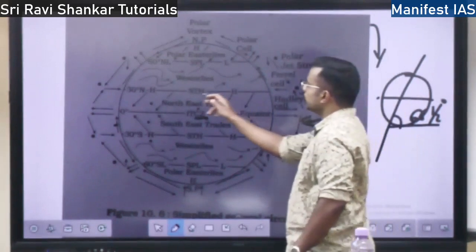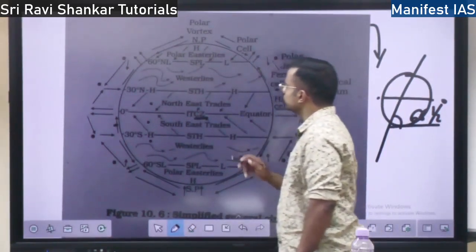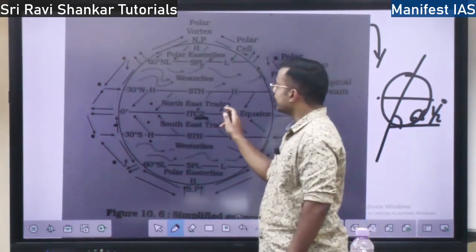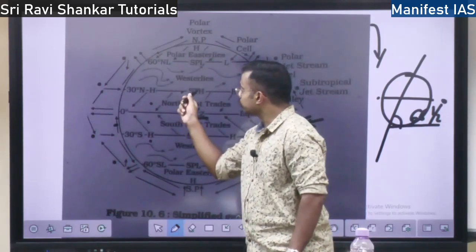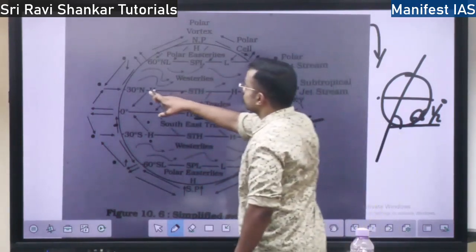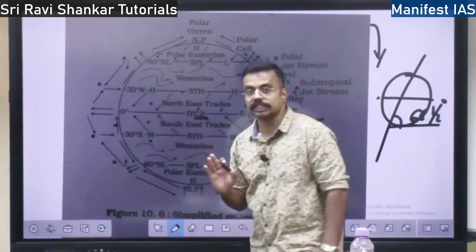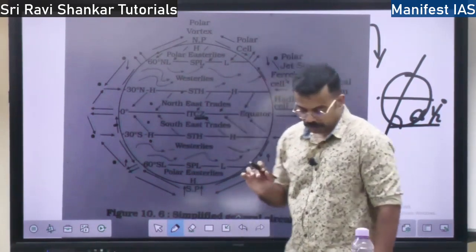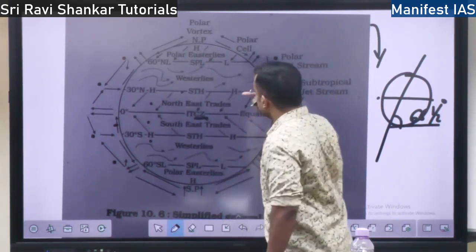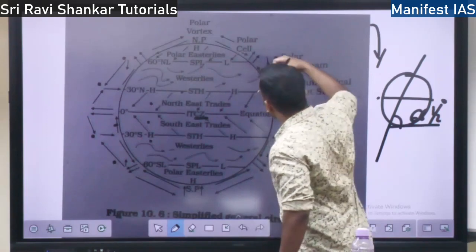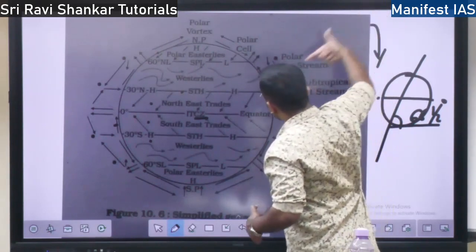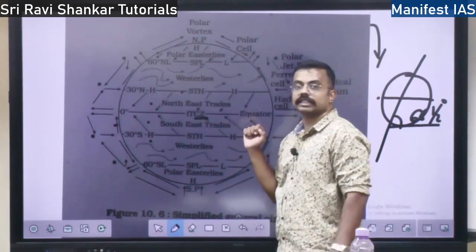Okay. So here from 30 degrees north and 30 degrees south, the wind is moving towards 0 degrees. That is called the northeastern trade winds. So the wind from the subtropical high, I told you, moves from high pressure to low pressure. From the high pressure region of 30 degrees north and south, it is moving towards the low pressure region of 0 degrees. In the northern hemisphere it is called the northeast trade, because it is coming from the northeast direction. If this is north, this is northeast. So it is coming from the northeast region, that is why this is the northeast trade wind.